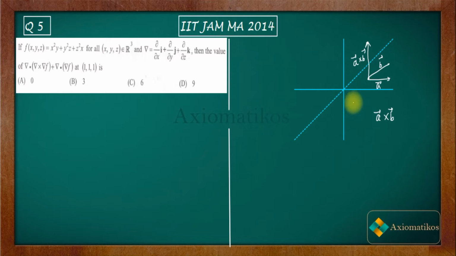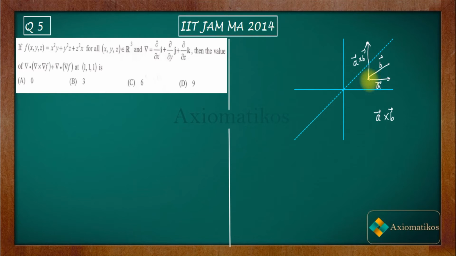Now the same thing can happen for every plane. If you choose two vectors on the 3D plane, then there will exist exactly one plane which will pass through those two vectors. Are you getting my point?